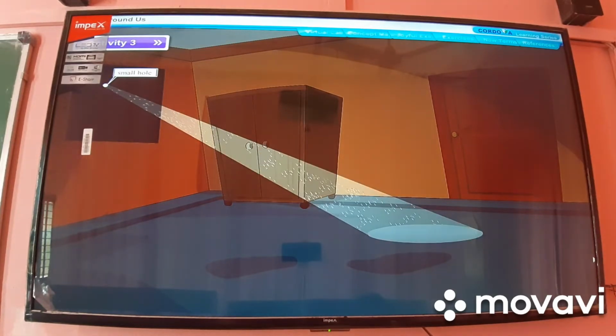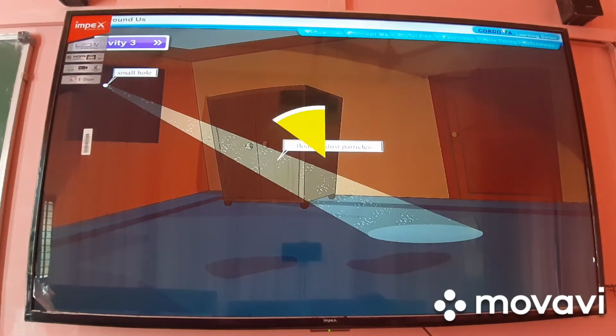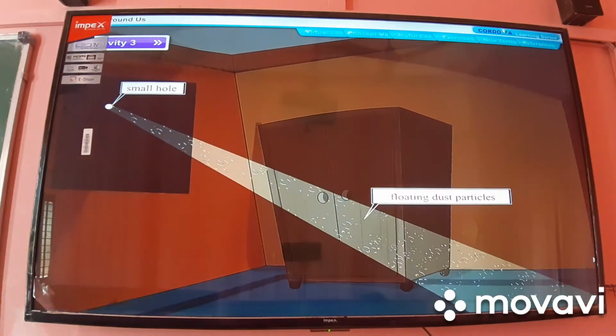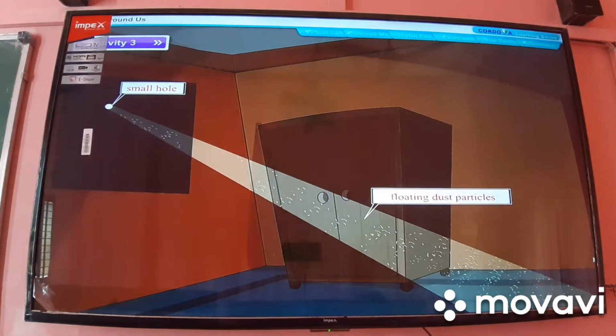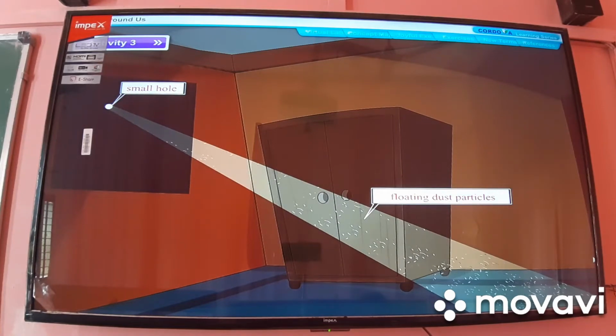A thin beam of sunlight enters the darkened room through the small hole. Observation. You can see tiny shining dust particles moving in a zigzag way in the beam of sunlight. Conclusion. This activity shows that air contains dust particles.